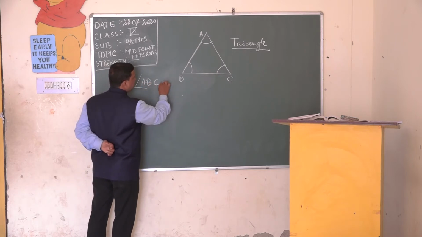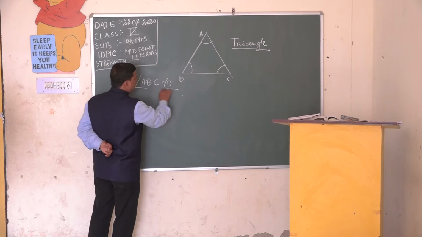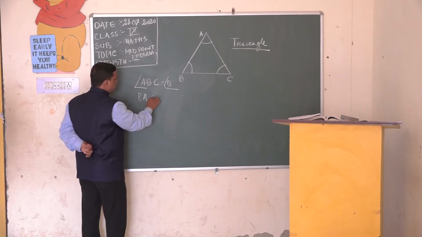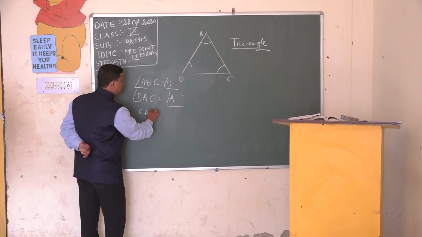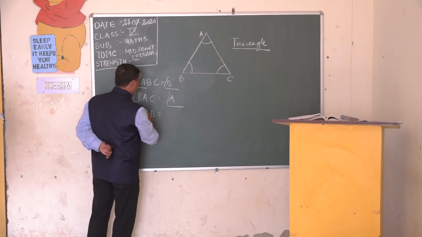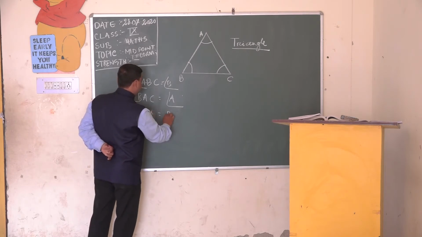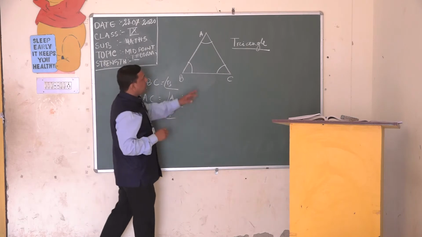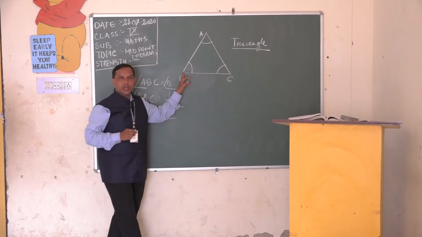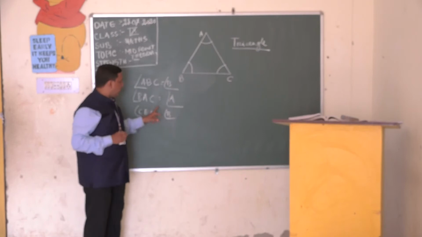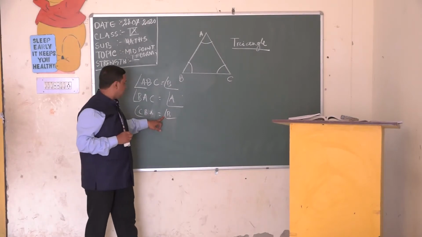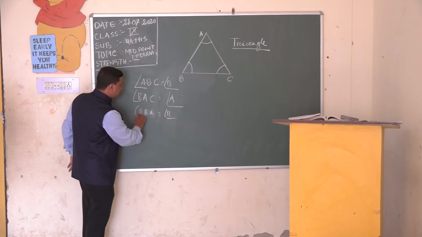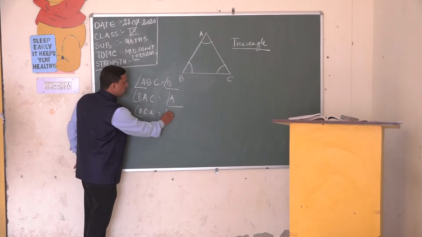ABC means this is angle B. BAC means this is angle A. CAB means it is angle A, and CBA means it is angle B. The vertex point should be in the middle of the angle name. If you say BCA, this is angle C.